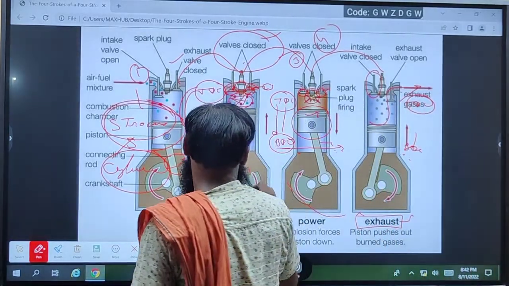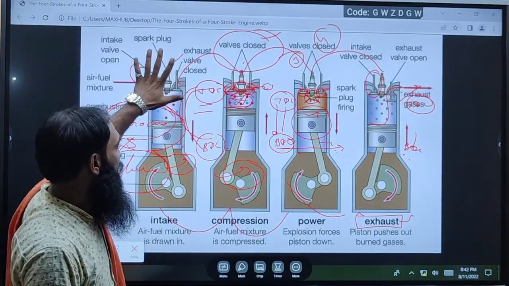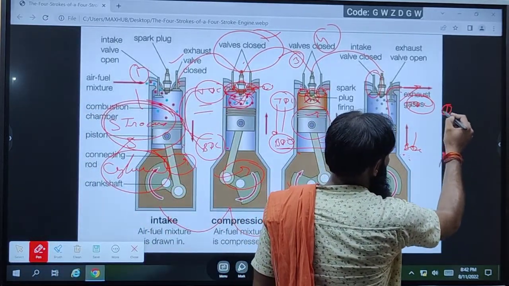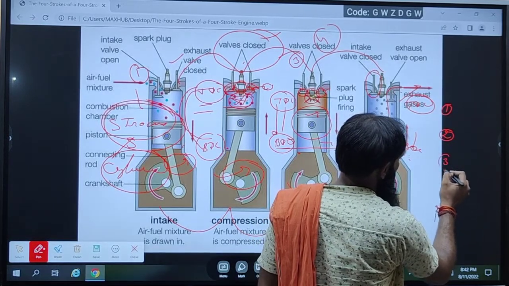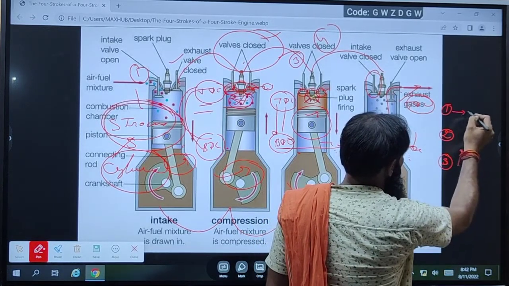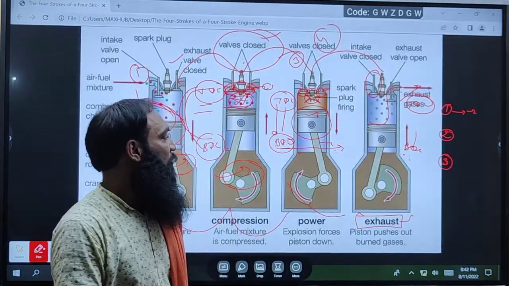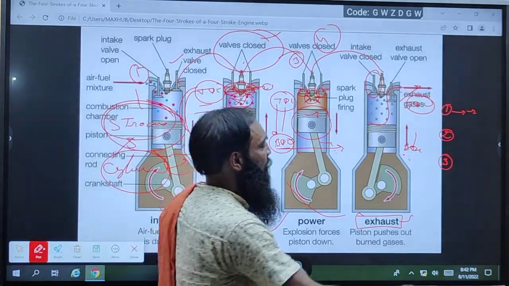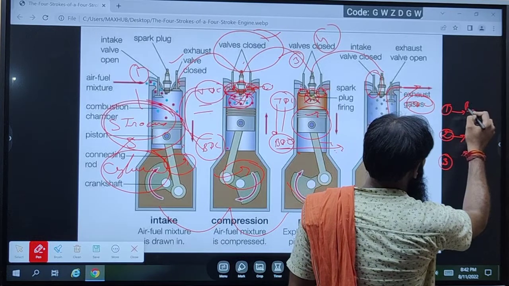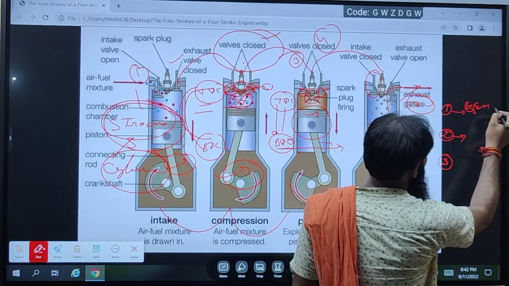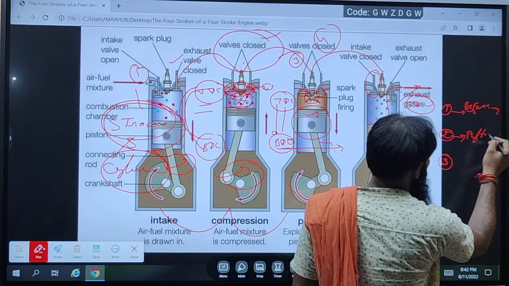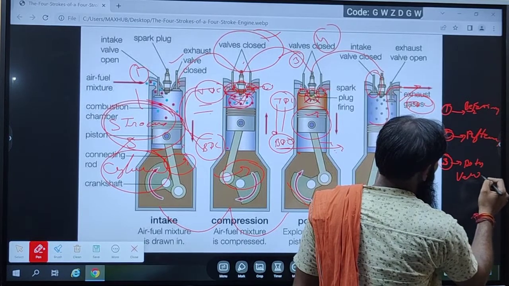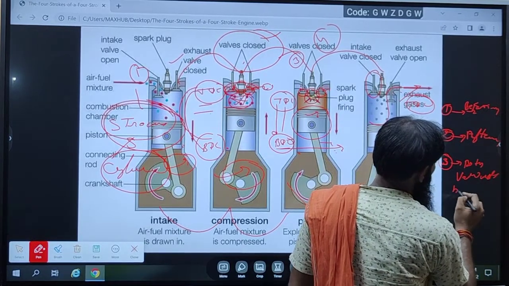Now we tell about the valves. Valves are in three forms: first, second and third. In the first, the valve opens before the time, in the second after the time, and in the third both valves will be open.